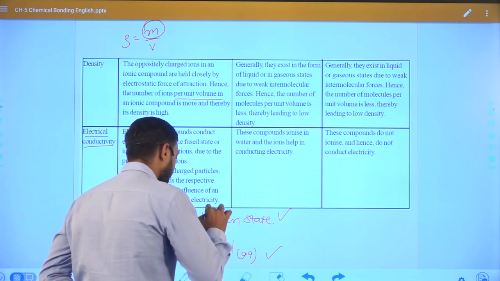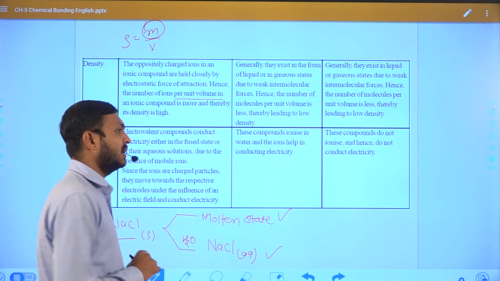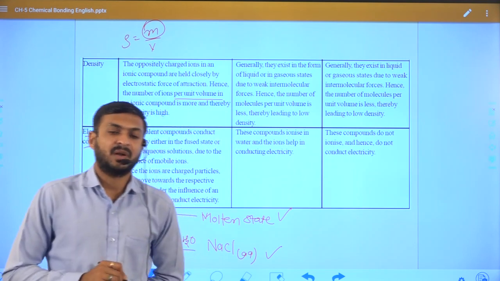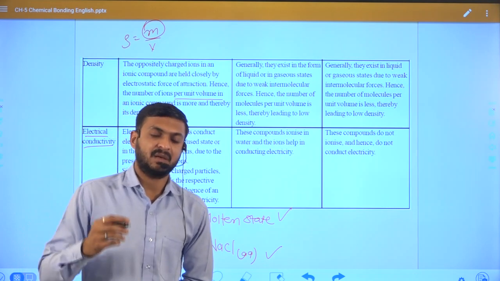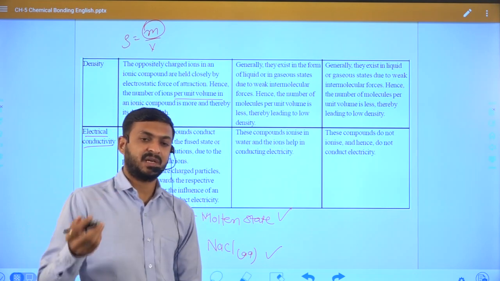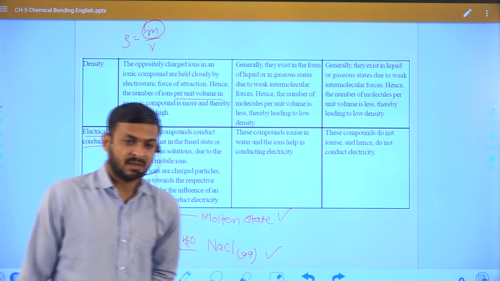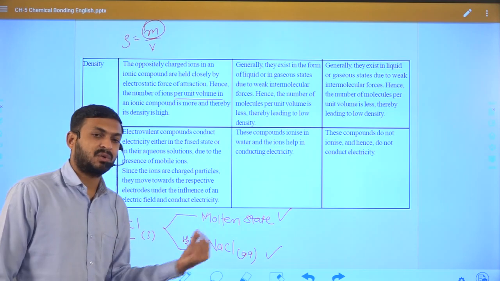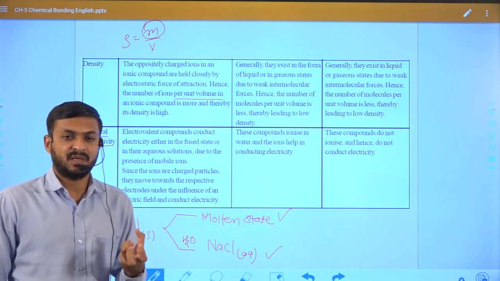Why? Because in this case ions are liberated, generally for conducting electricity. There are many criteria: conductivity can be shown because of free electrons, or because of free ions. Here the ions are liberated, which is responsible for conducting electricity.